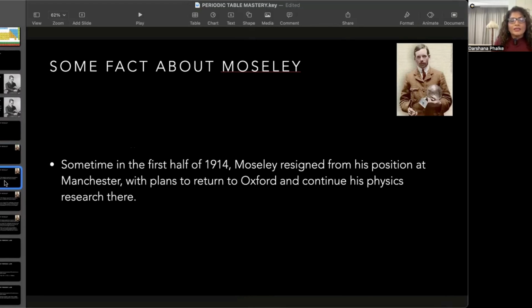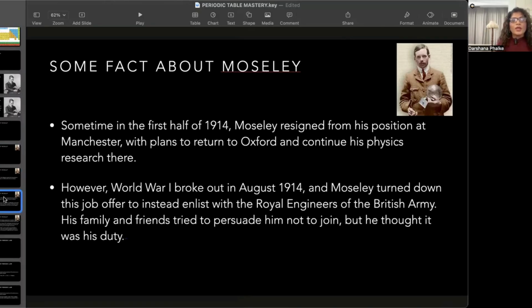Now a little story about Henry Moseley. Somewhere around 1914, in the first half of 1914, he resigned from his position at Manchester, and he wanted to return to Oxford for advanced research, and continue his research there. Now, what happened is around that time, in August 1914, World War I broke out. And instead of going and resuming his work, he wanted to serve the nation. So he wanted to be with his country at this testing time. So he enlisted with the Royal Engineers of the British Army.